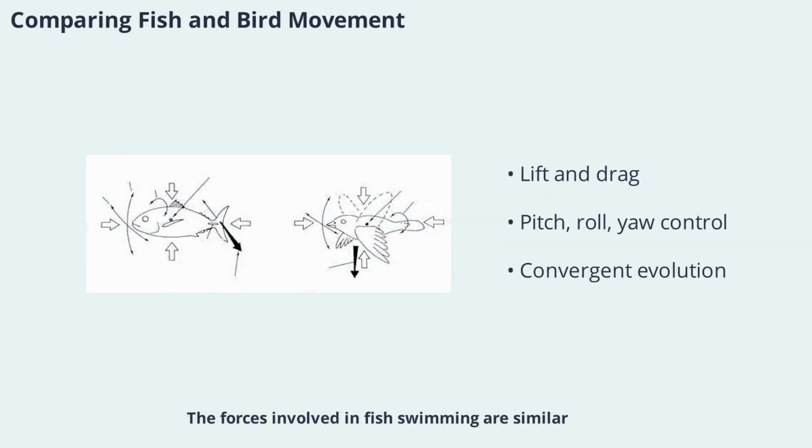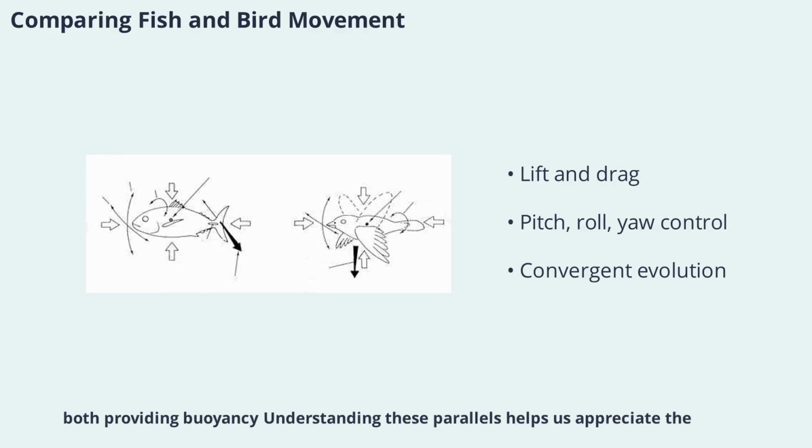The forces involved in fish swimming are similar in some ways to those in bird flight. Both must overcome gravity, generate lift, and minimize drag. Fish use their fins and body shape to control pitch, roll, and yaw, much like birds use their wings and tail feathers. The swim bladder in fish is analogous to the air sacs in birds, both providing buoyancy. Understanding these parallels helps us appreciate the convergent evolution of movement in different environments.